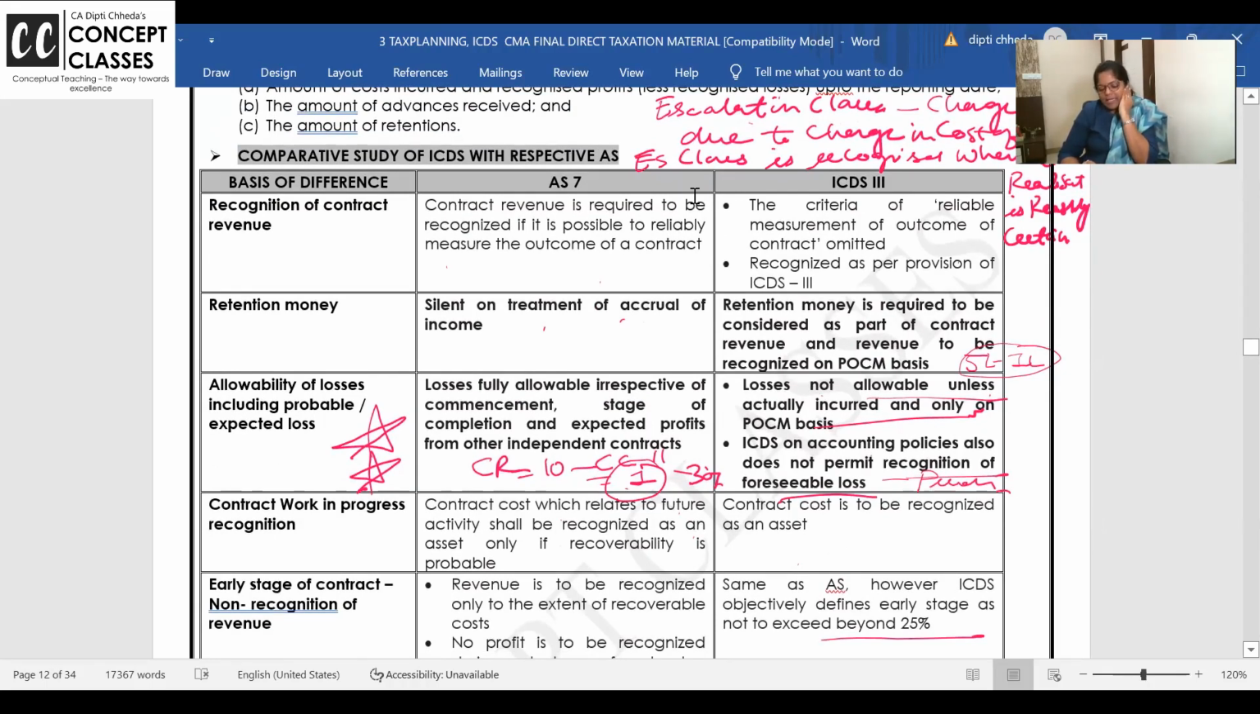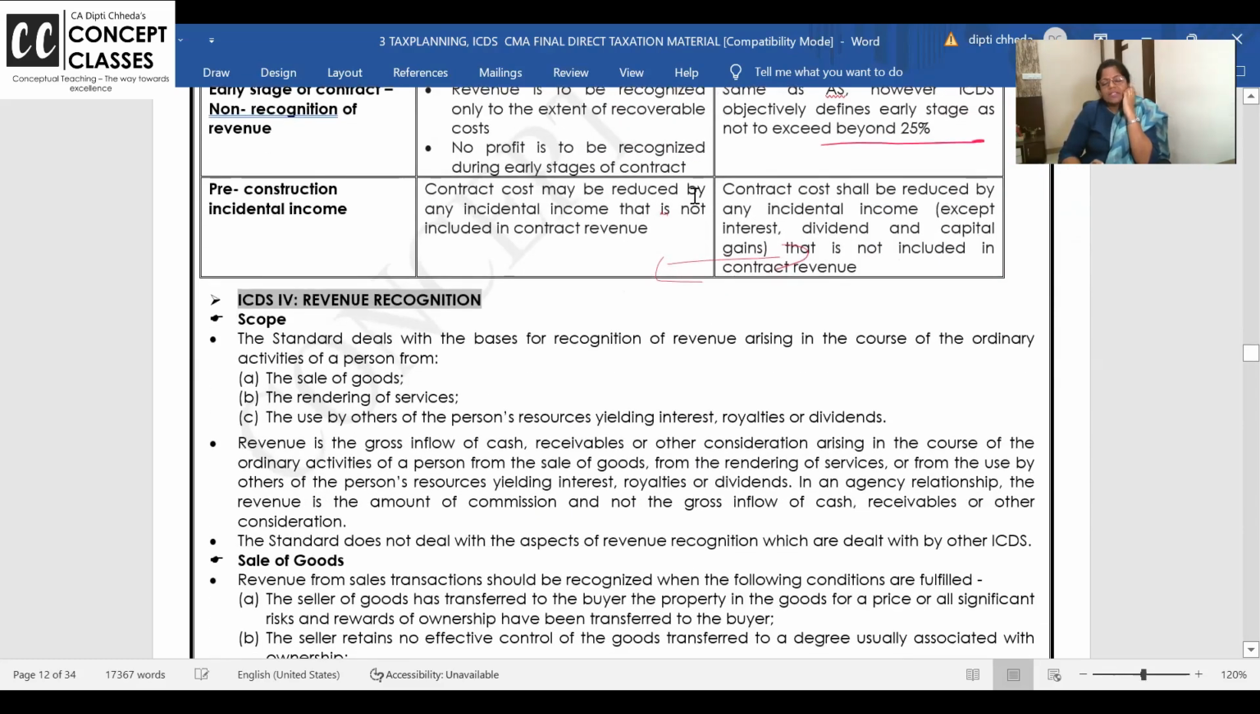Where do ICDS 3 and AS 7 differ? So one is the escalation clause, another is the retention money they are taking, they are silent, and here losses are fully recognized. Here losses are recognized only when incurred. Okay, that's all for ICDS 3.